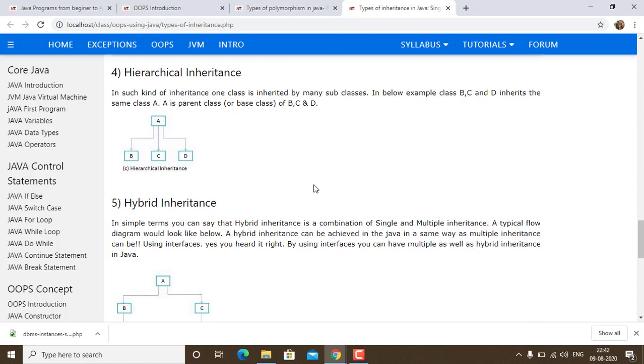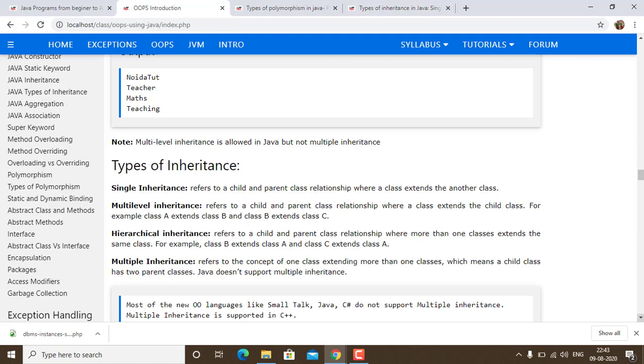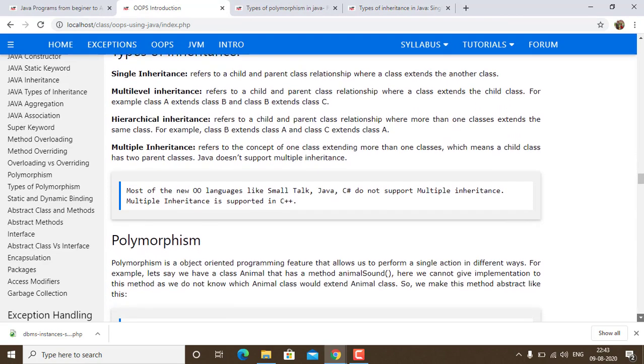Then we have hierarchical. You can see that a single class is being inherited by three different classes. That comes under hierarchical inheritance. Now we have hybrid inheritance. A single class is inherited by two different classes, and the same two different classes are inherited by a single class. So that is hybrid inheritance. We have a separate chapter with an example on this.